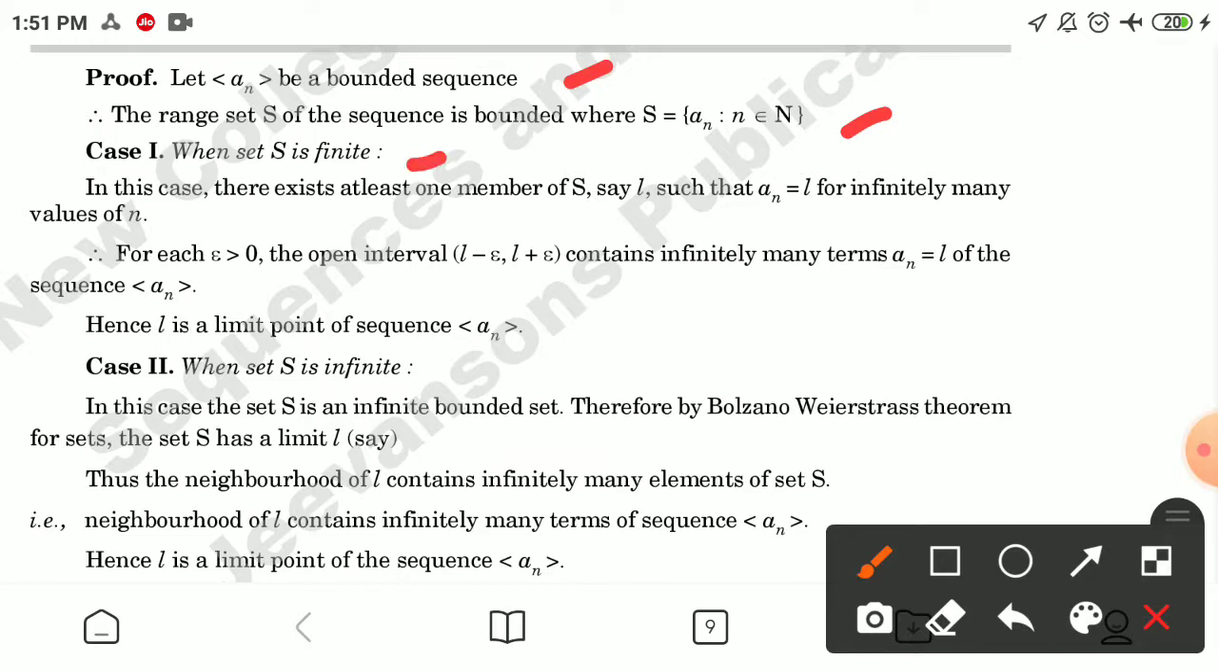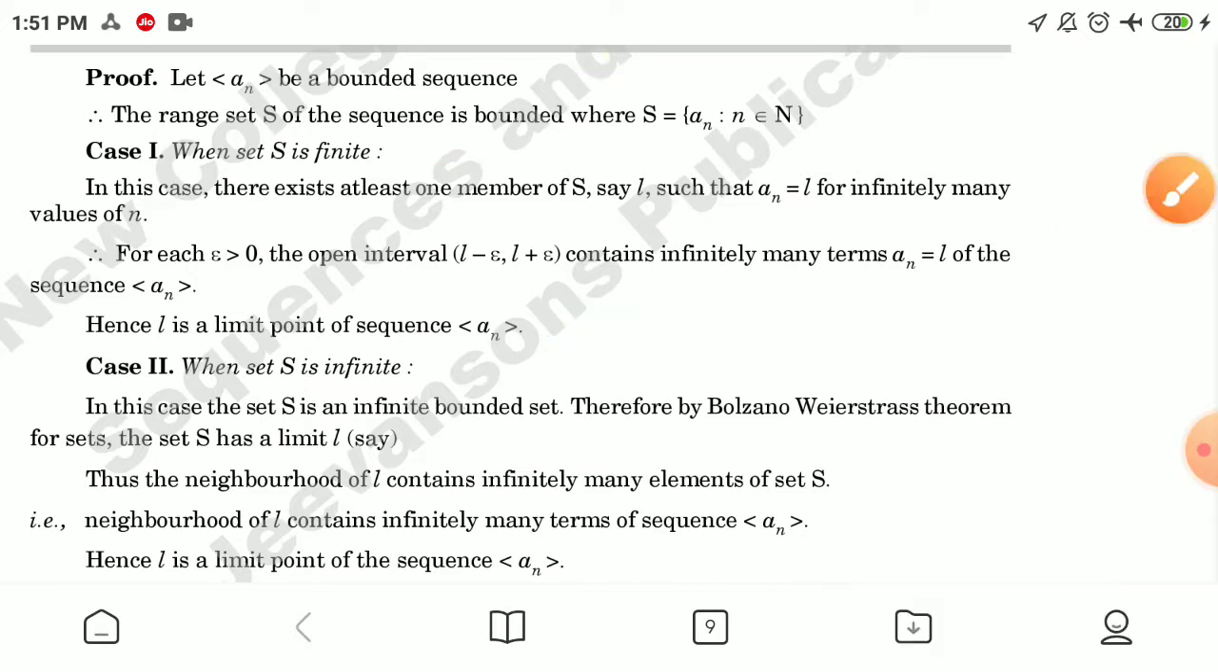In this case, there exists at least one member of S, say L, such that a_n equals L for infinitely many values of n. Therefore, for each epsilon greater than 0, the open interval (L − epsilon, L + epsilon) contains infinitely many terms a_n equal to L of the sequence a_n. Hence, L is a limit point of sequence a_n.